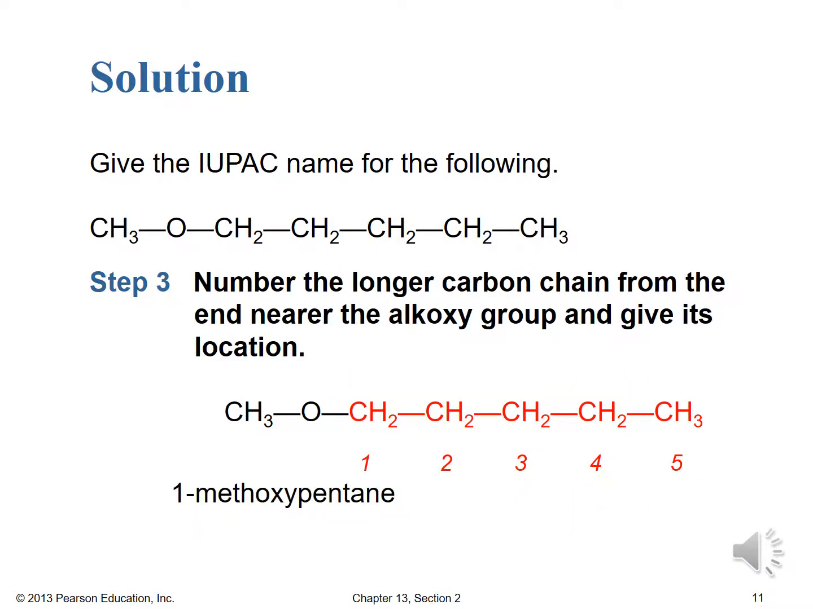Finally, here in step 3, we number the longer carbon chain from the end near the alkoxy group and give its location. So here we have carbon 1 directly connected to the oxygen, and then 2, 3, 4, 5. So we have 1-methoxypentane. If you wanted to name this according to the common naming scheme, this would be a methyl pentyl ether.